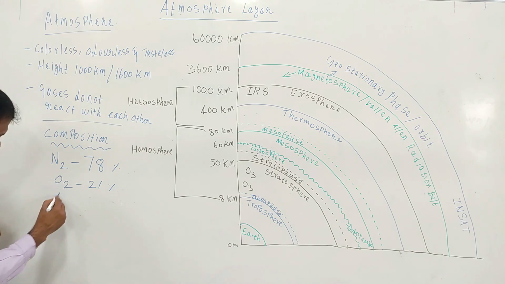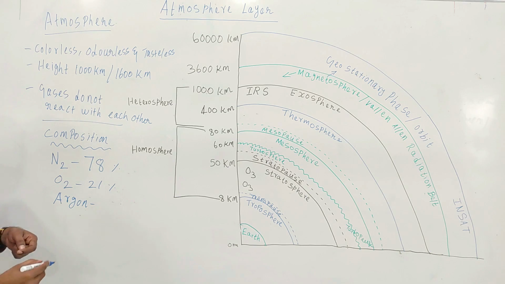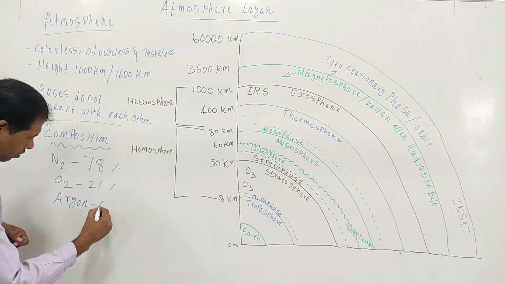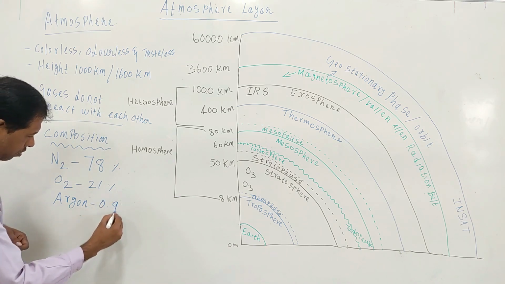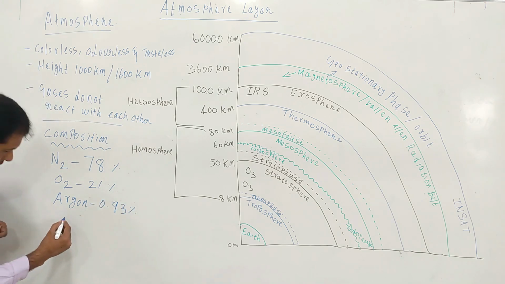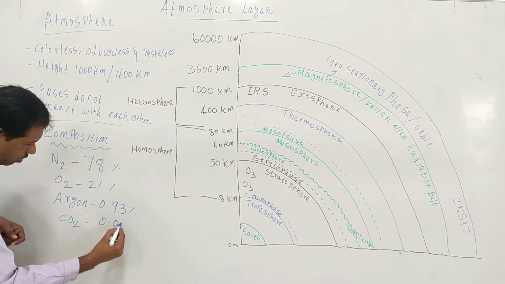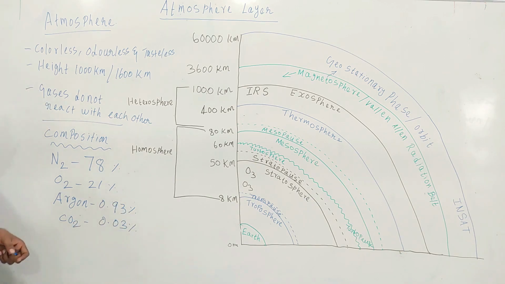Next one is argon, about 0.93%, and carbon dioxide about 0.03%.